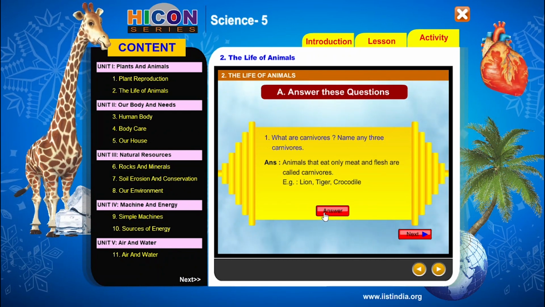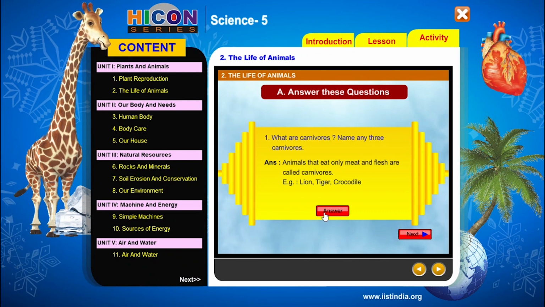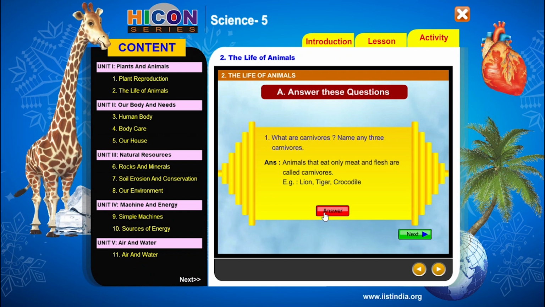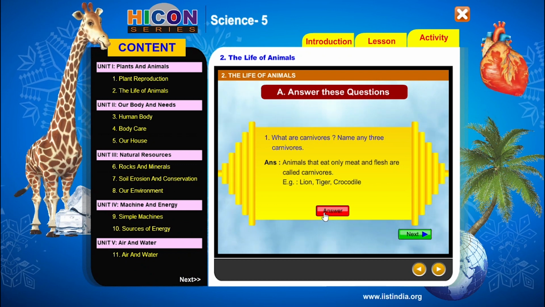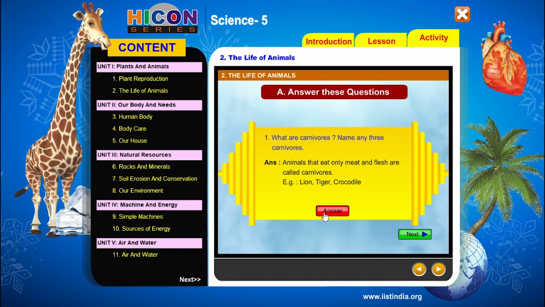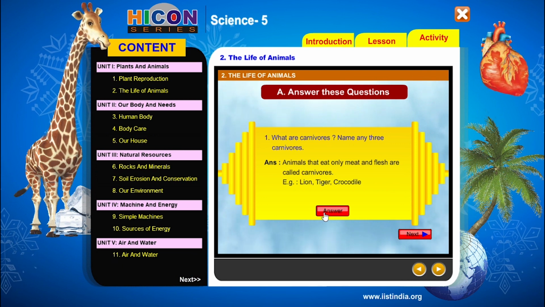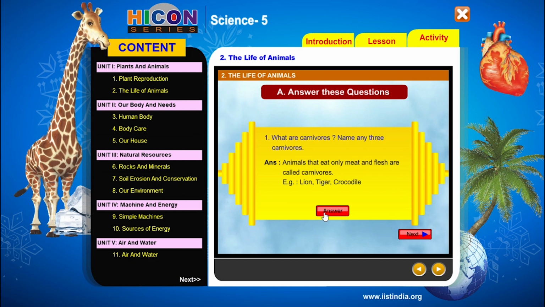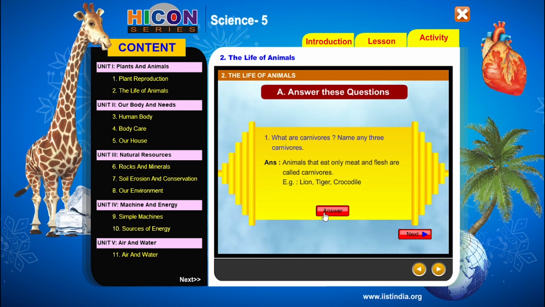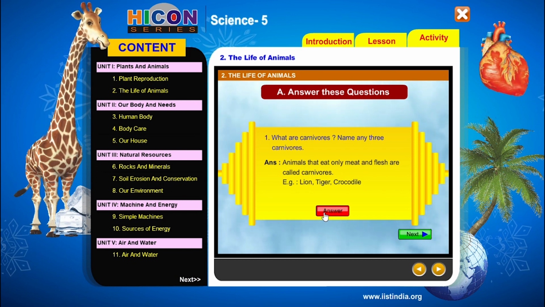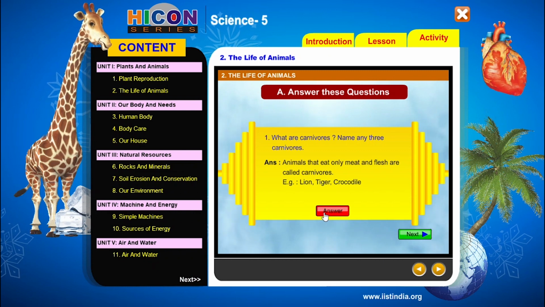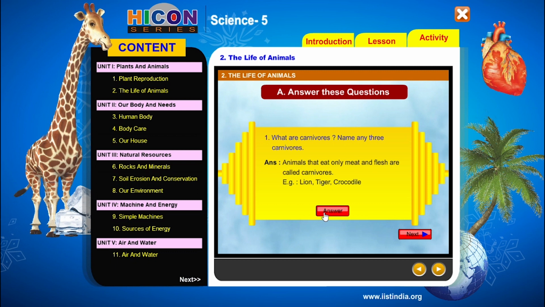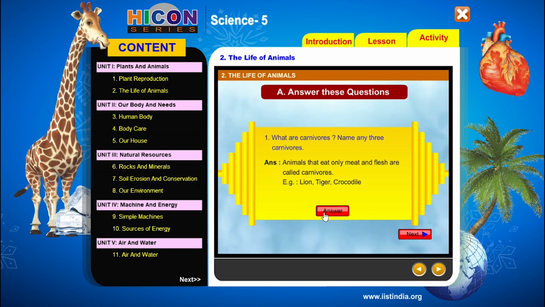Carnivores means meat eaters. That means the animals which eat the meat of other animals. That means the animals which eat the meat and flesh of other animals are called carnivores. These animals feed on only flesh. That's why these animals are called carnivores. Example, lion, tiger, crocodile. Some more examples are also there for these carnivores.